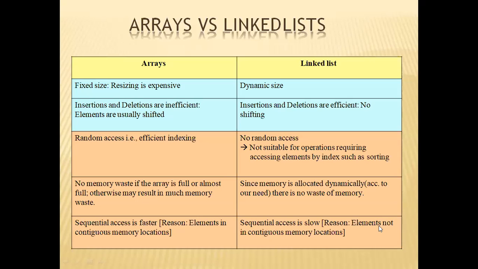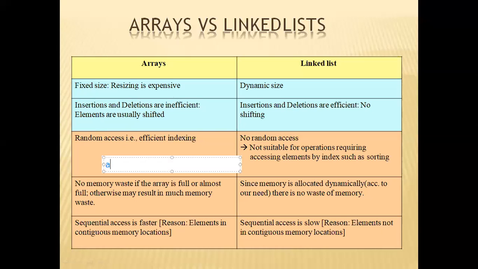So the second difference you can see: insertions and deletions are inefficient in arrays, as elements are usually shifted. In linked lists, insertions and deletions are efficient, with no shifting, so I can do them very easily. Next, random access: arrays have efficient indexing. Linked lists have no random access, so they are not suitable for operations requiring access to elements by index, such as sorting. For example, by using an index, if I know a of 0, for example, I'll write here.